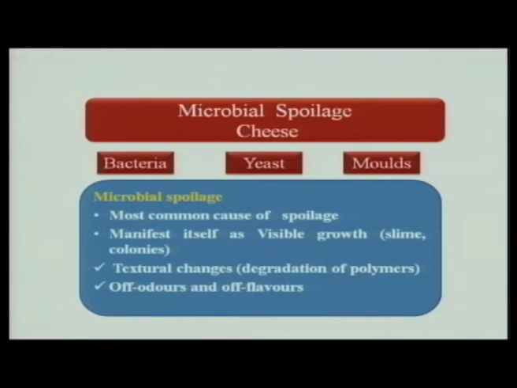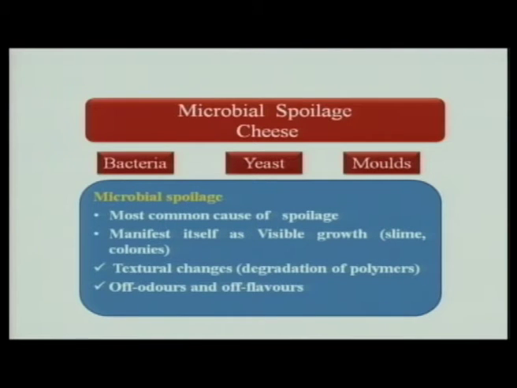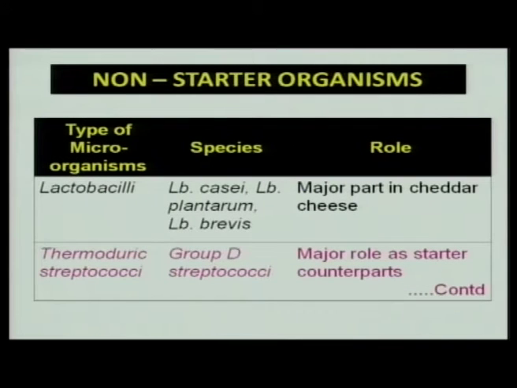Many spoilage organisms will grow and manifest themselves in the form of visible growth causing discoloration, or bringing about changes in the degradation of polymers like fat and proteins by producing off-flavor compounds.